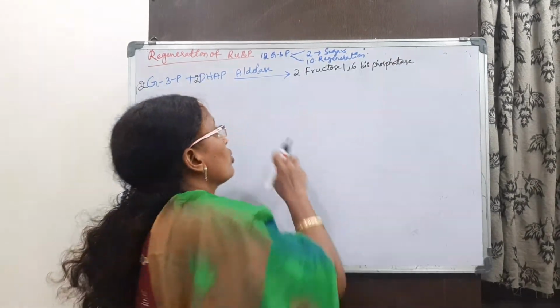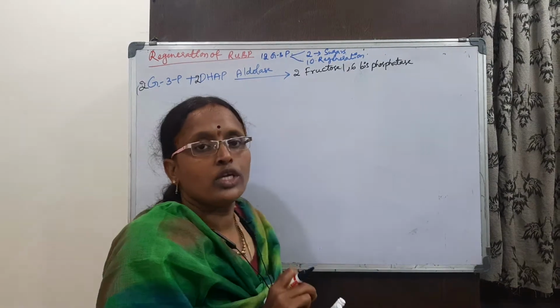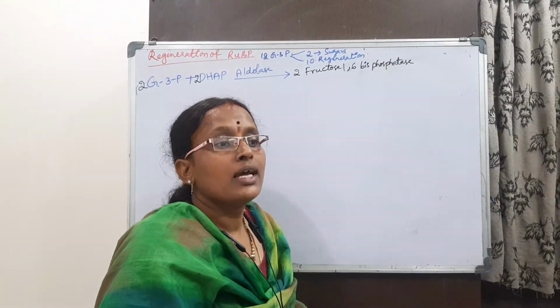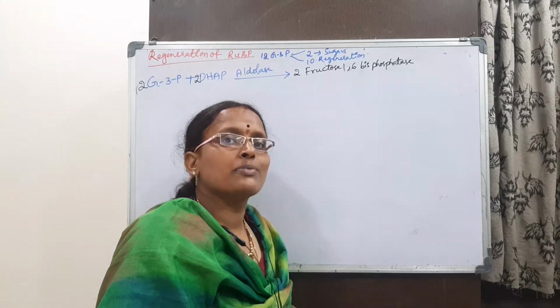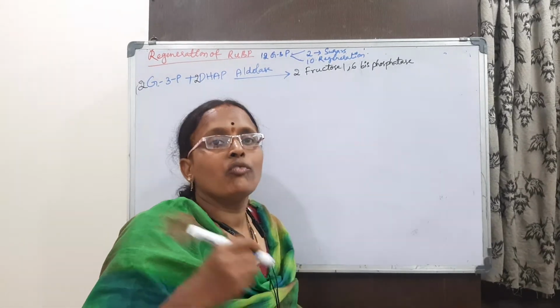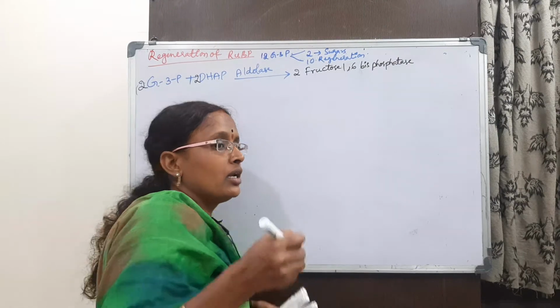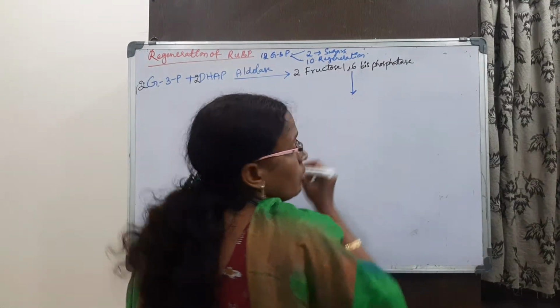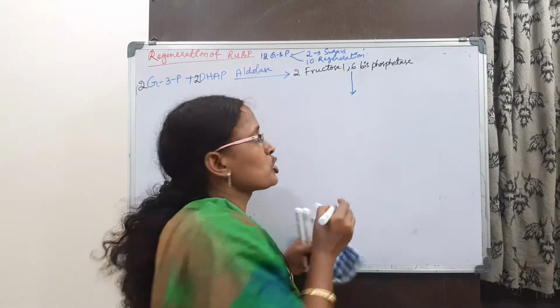They form it in the presence of aldolase. They are forming the fructose 1,6-bisphosphate. This fructose 1,6-bisphosphate, by losing one phosphate, transforms into fructose 6-phosphate.